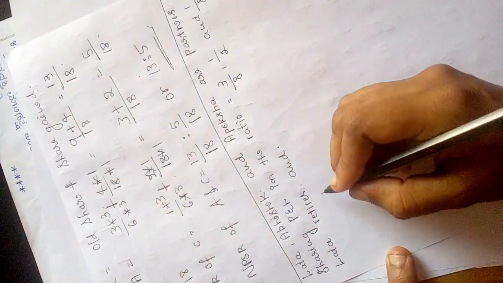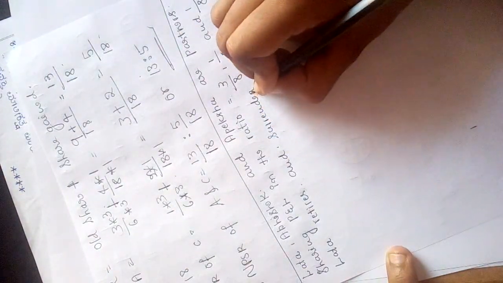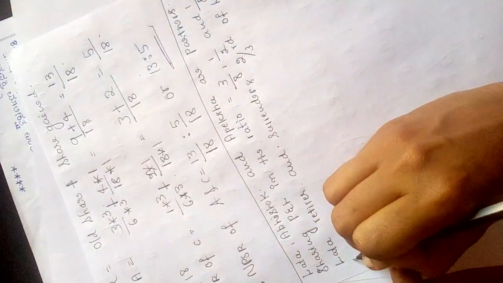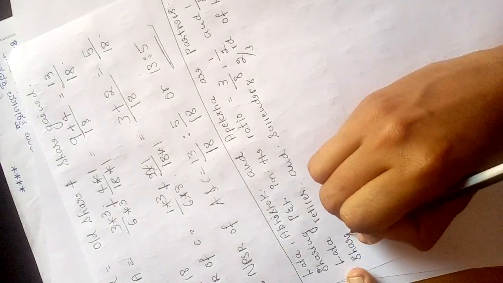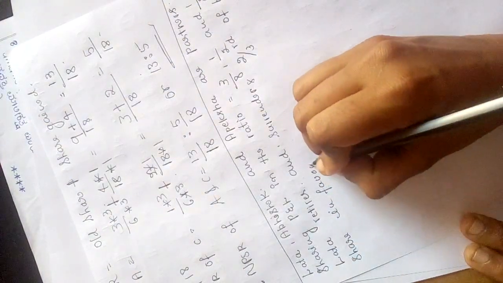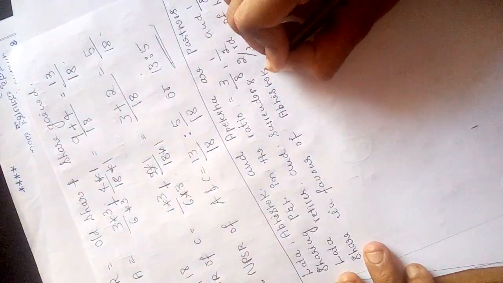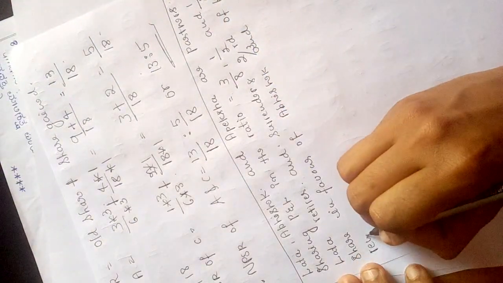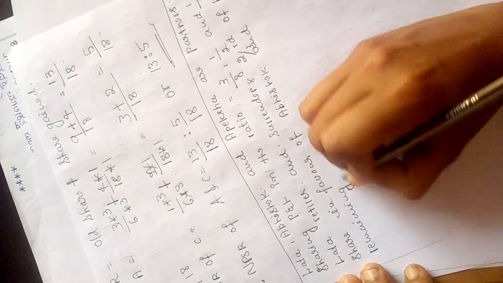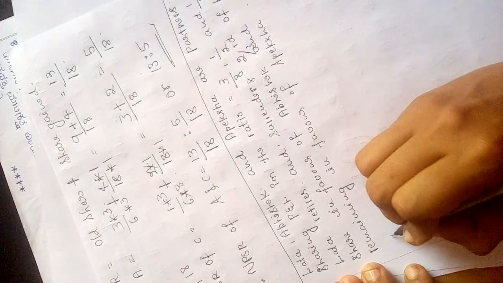Lata retires and surrenders 2/3 of her share. So 2/3 of her share she surrenders in favor of Abhishek and the remaining in favor of Apeksha. So calculate